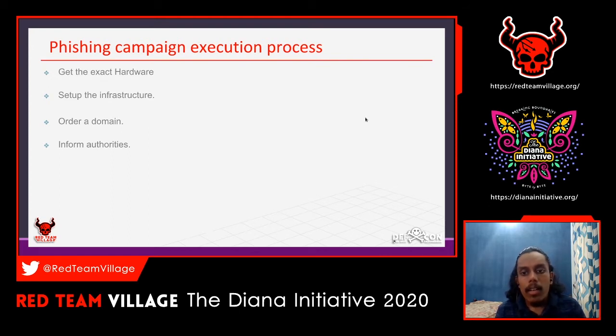And the next one is you have to inform the authorities, in the sense that when you are doing a phishing campaign for a client, you have to inform them that you are going to do this at such and such time.